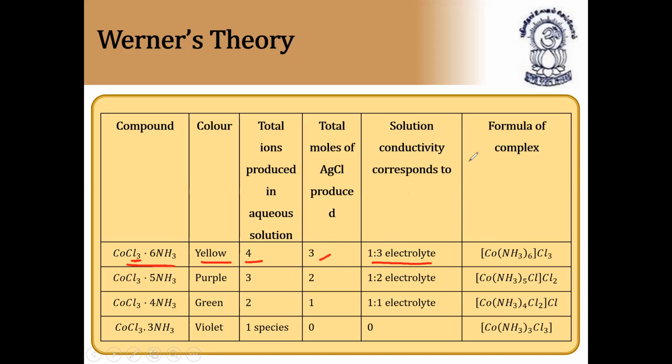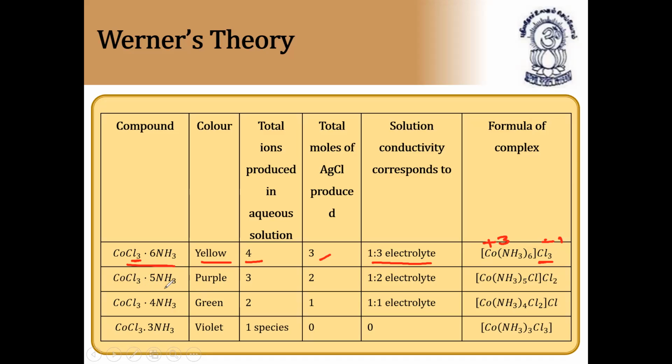The formula of the complex is [Co(NH3)6]Cl3, with Cl3 outside. The ammonia is the secondary valency because it is an electron donor. Chlorine is also an electron donor, donating electrons to cobalt +3. Cobalt is in the +3 state, and chlorine is in the -1 state.